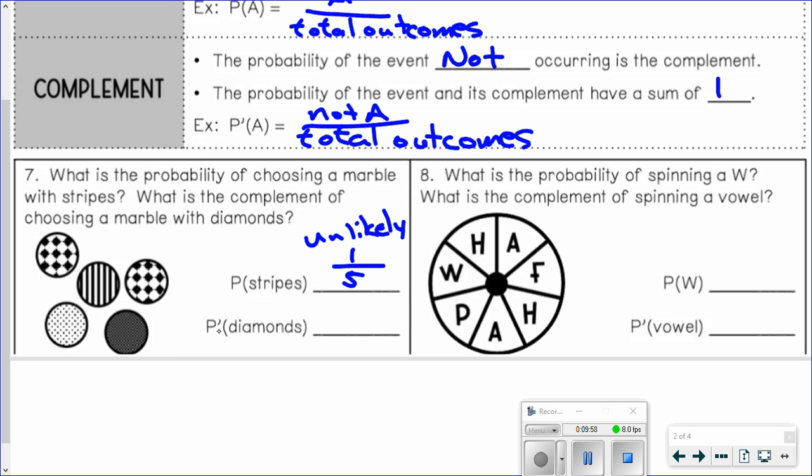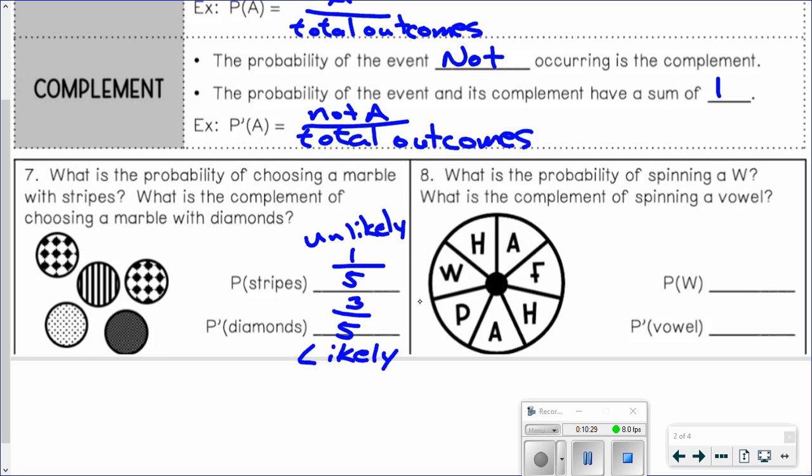All right, now we look at the probability of not getting diamonds. So here's the parentheses, that means not. So how many marbles are there that are not diamonds? One, two, three. Because there's two of them that have diamonds, right? So there's three that are not diamonds. So there's three ways to not get diamonds out of five total outcomes. So 3/5 is more than a half. So this would be likely.